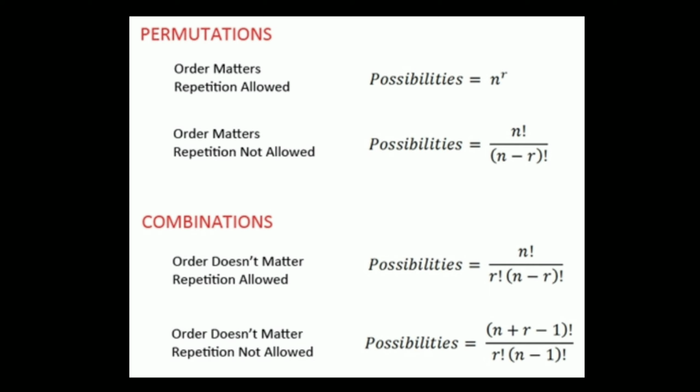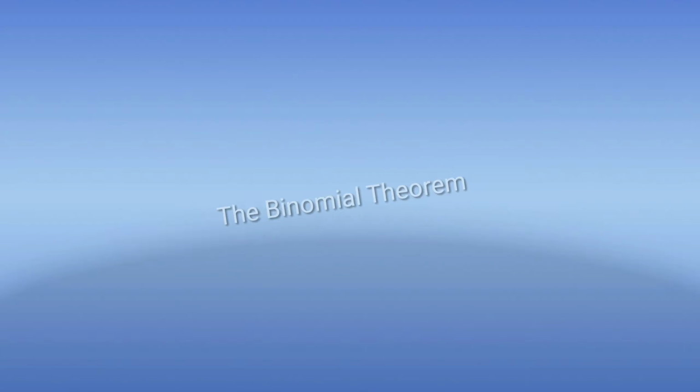In combination, order doesn't matter, repetition not allowed, means the possibilities equal n factorial upon r factorial multiplied by (n minus r) factorial. Order does not matter, repetition allowed, means the possibilities are (n plus r minus 1) factorial upon r factorial multiplied by (n minus 1) factorial.